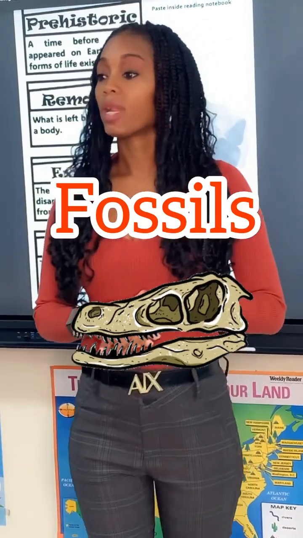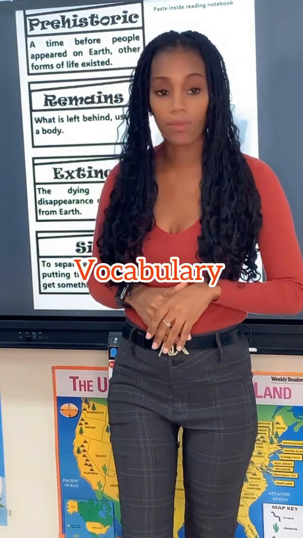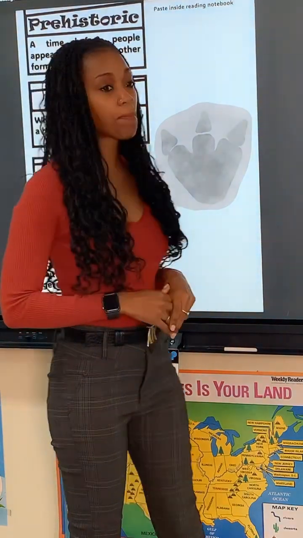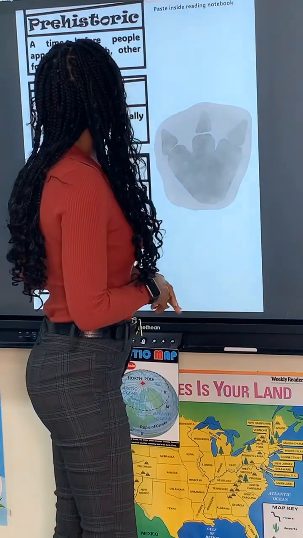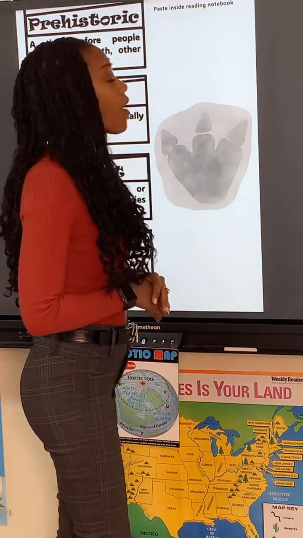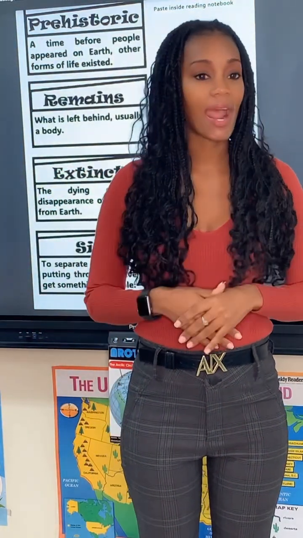Boys and girls, this morning we are going to be working on fossils, but I have some pre-selected vocabulary words that I want us to look at, okay? Our first word is prehistoric. What does that mean? Prehistoric is a time before people appeared on Earth. Other forms of life existed, for instance, like dinosaurs.